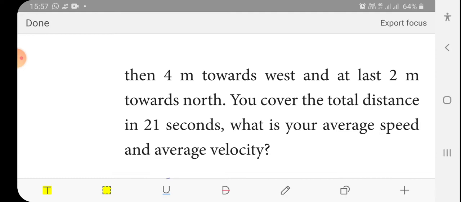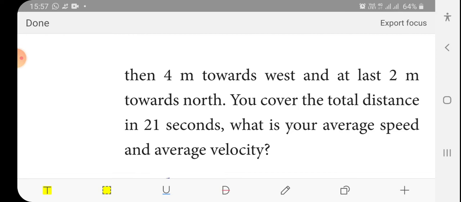For average speed, you have to calculate all the distance: 4 plus 2 plus 4 plus 2, 12, divided by 21, isn't it? Distance by time is called your speed. You will get your answer as 12 by 21.